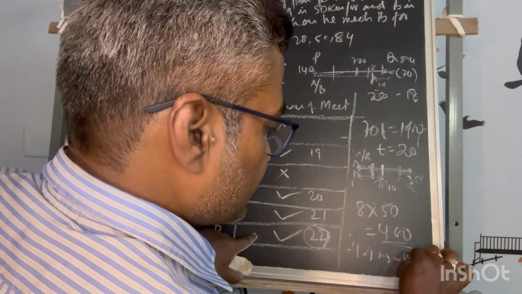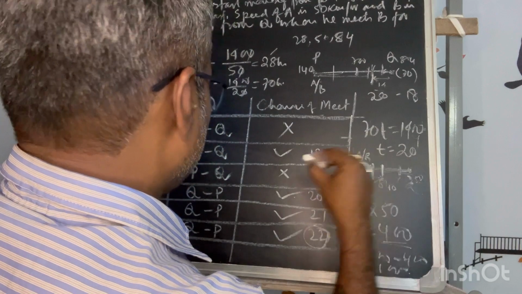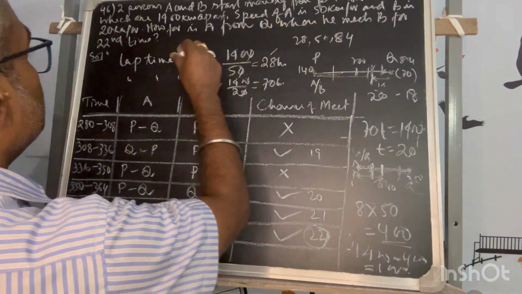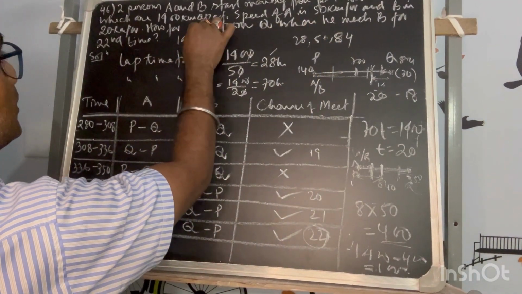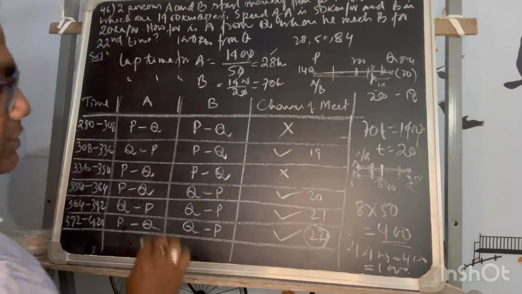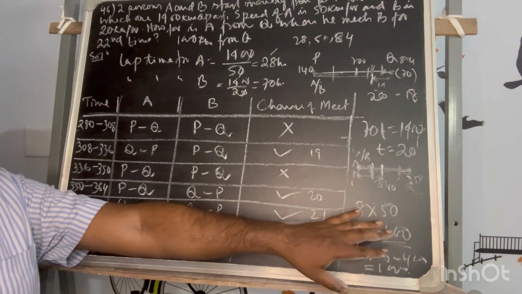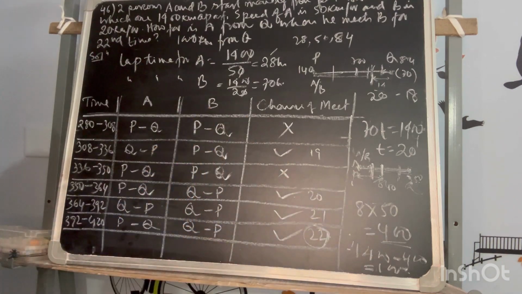1400 minus 400, so that is equal to 1000 meter from Q. So this answer has to be 1000 meter from Q. So this is the elaborated answer, if anybody tries to do it.